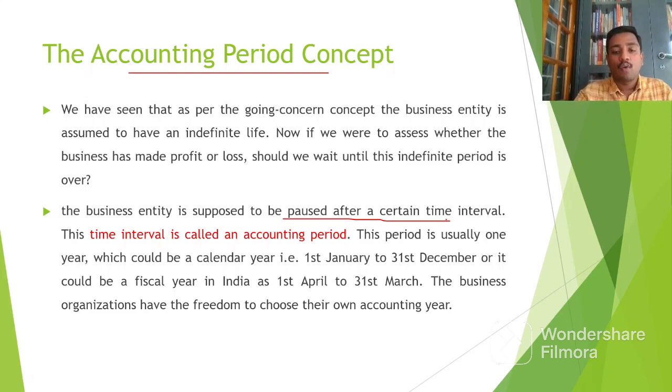That time interval is known as the accounting period. Different business units consider different time periods as their accounting period, like it can be from 1st January to 31st December, or from 1st April to 31st March, etc. So the business can decide which period is to be taken as the accounting period. Generally it should be a period covering 12 months, and there we make a pause. Why is the pause done? In order to check the performance, and that interval is known as the accounting period.